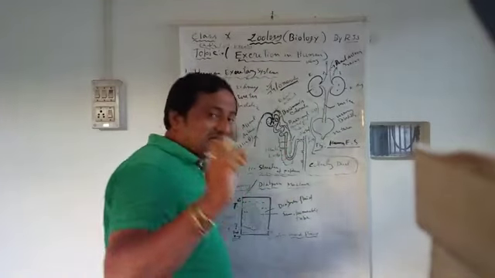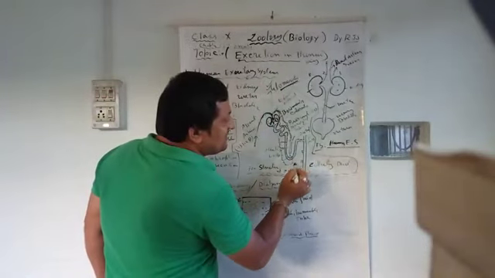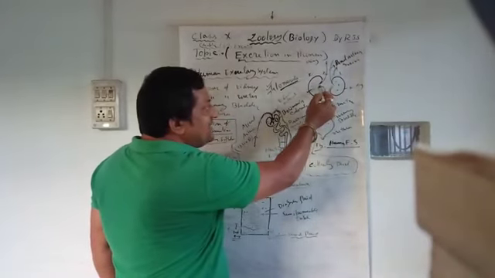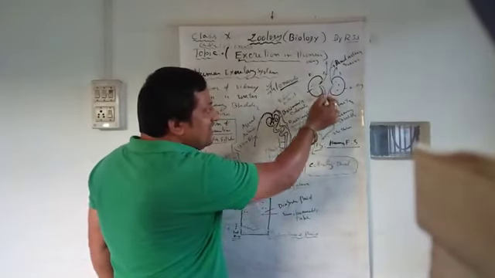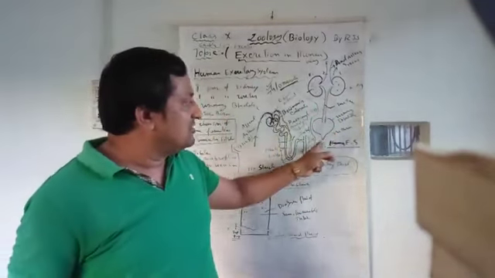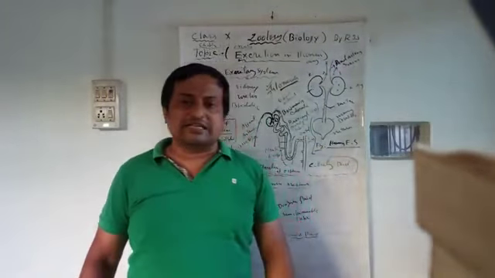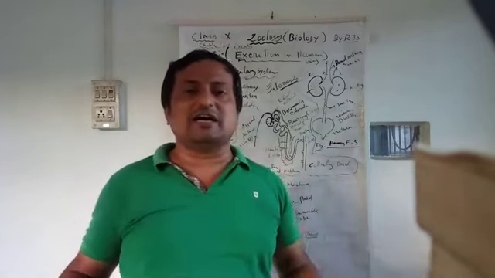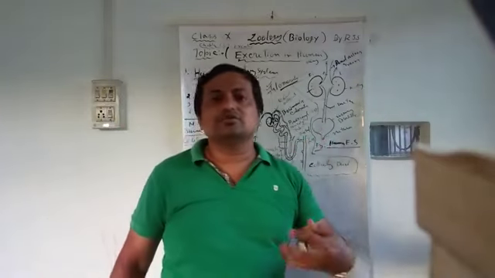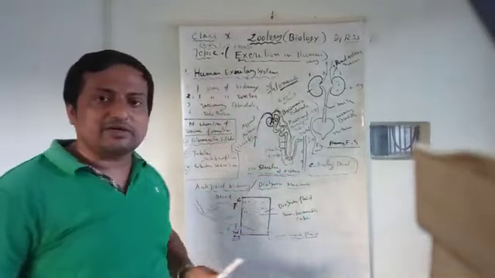So along with the water, the nitrogenous waste product in the form of urine goes to the collecting duct. From the collecting duct, the urine ultimately comes out through the ureter, and the ureter carries the urine and stores it in the urinary bladder, and finally it goes out through the urethra of the male and female urogenital system, or male and female reproductive system. Through that you get urine, and it goes out from the body. Yes, this is the main mechanism of urine formation.